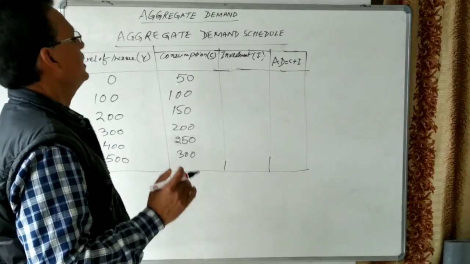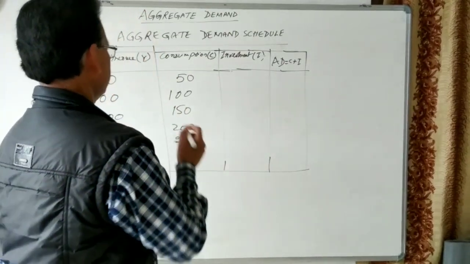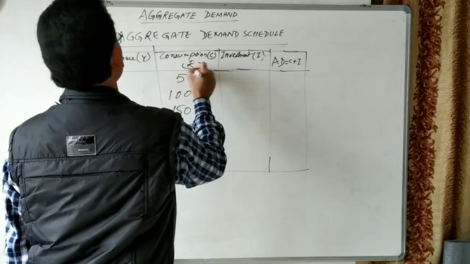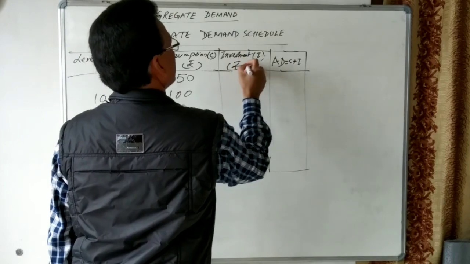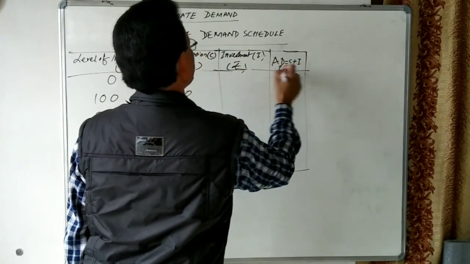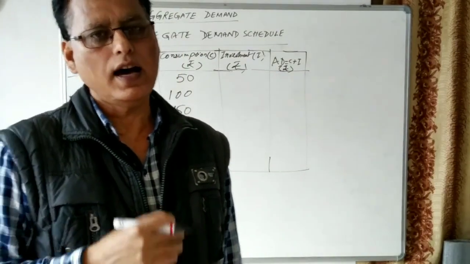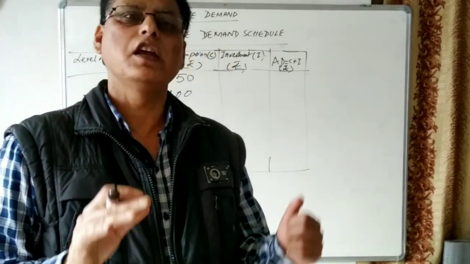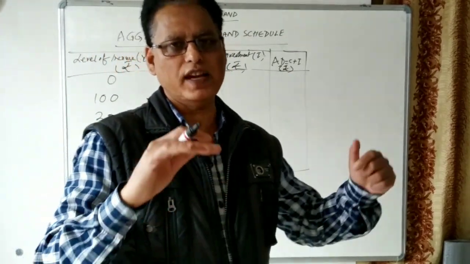Let us see investment. Here we have taken investment in terms of autonomous investment. Autonomous investments are investments which remain constant and do not depend upon the level of income. Take the example of government investment.